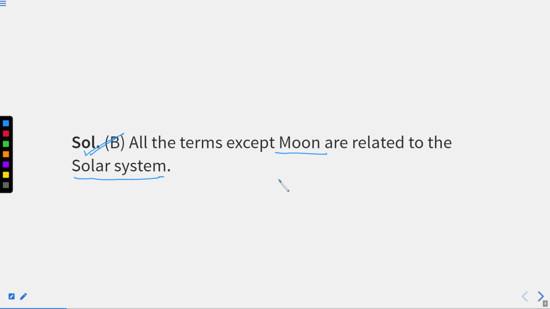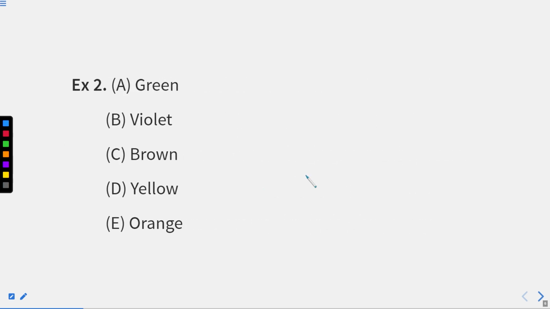As soon as you are very well aware of your surroundings and the GK, then only you are able to differentiate in different relations, right? In this manner, you are able to find all the answers, right? Now we'll move directly to the next question where you have to find another relation. After reading all the options, like first option is green, second is violet, third is brown, fourth is yellow, fifth is orange. What do you think how these colors are related to each other? Take some time, pause this video and try to answer this question.